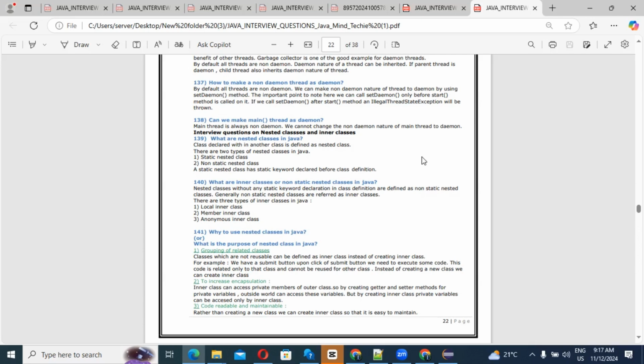And second, to increase encapsulation. An inner class can access private members of the outer class, right? By creating getter and setter methods for a private variable, the outside world can access the variables, but by creating an inner class, the private variable can be accessed only by the inner class. Good. Then third is code readability and maintainability, right? Rather than creating a new class, we can create an inner class so that it is easy to maintain.